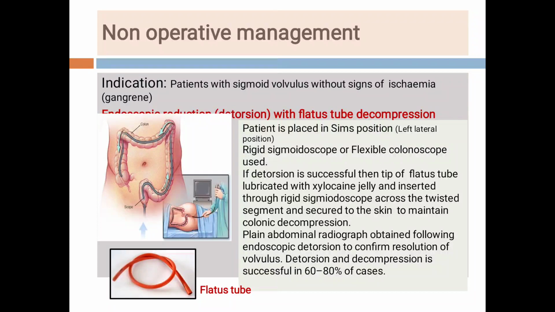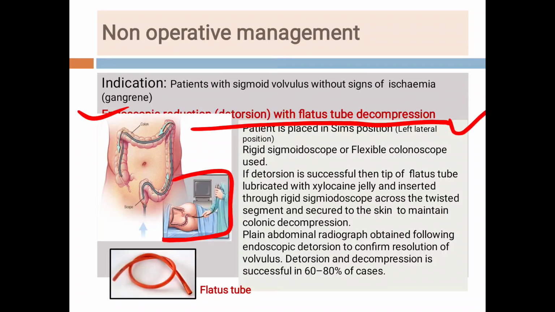So the non-operative treatment is the endoscopic. So this is the endoscopic detorsion and the flatus tube decompression. If there are no signs of gangrene, we will subject the patient to colonoscopy, and we will do the colonoscopic detorsion and put the flatus tube. So this is the view of colonoscopy.